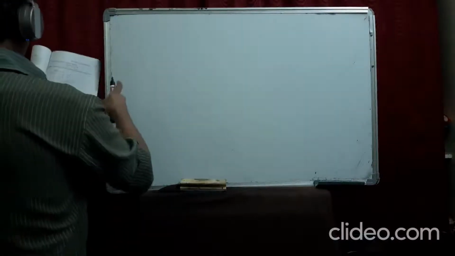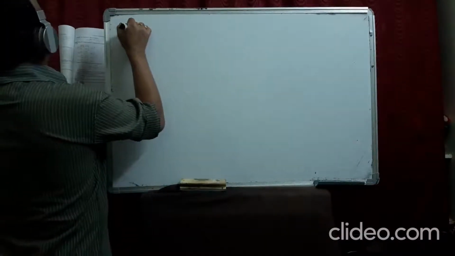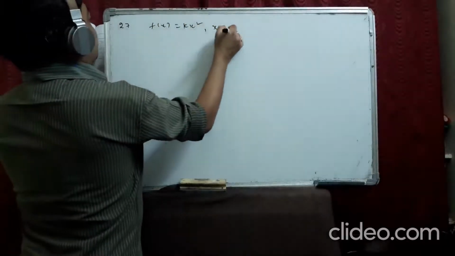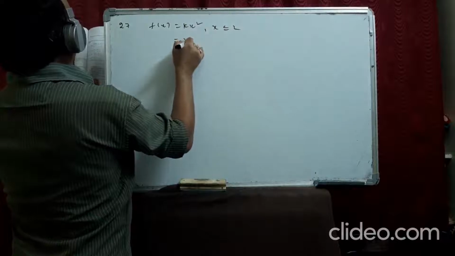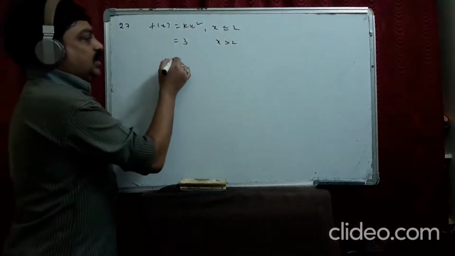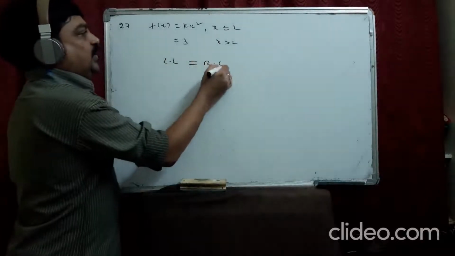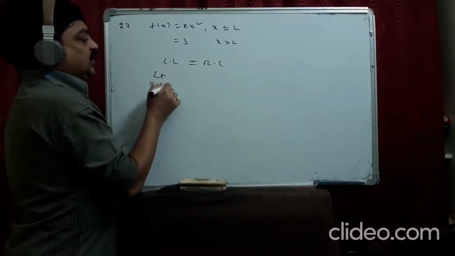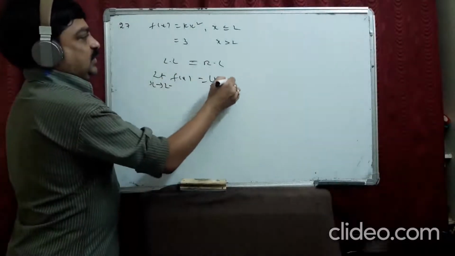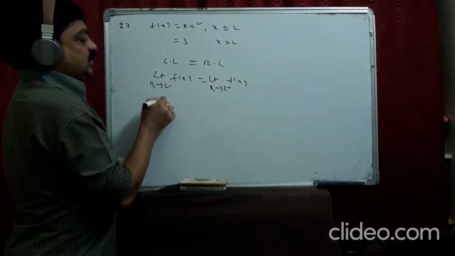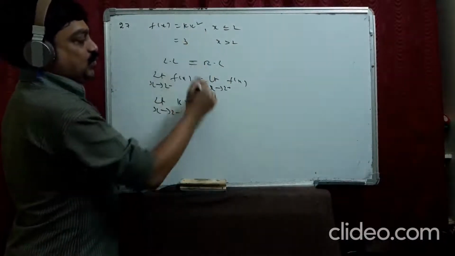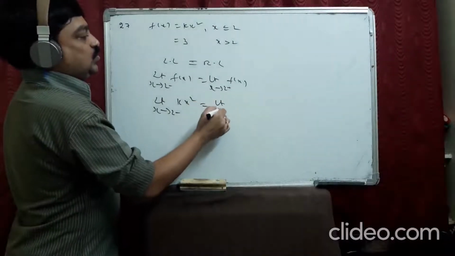Okay, now look at the 27th question. f(x) is equal to k x square for x less than or equal to 2, and equal to 3 for x greater than 2. It is continuous, find the value. So left limit is equal to right limit. Limit x tends to 2 minus f(x) is equal to limit x tends to 2 plus f(x). Limit x tends to 2 minus means k x square, this one before 2, is equal to limit x tends to 2 plus, which is 3.